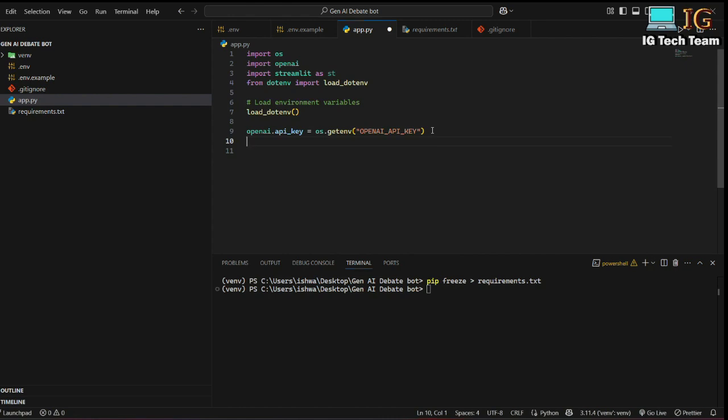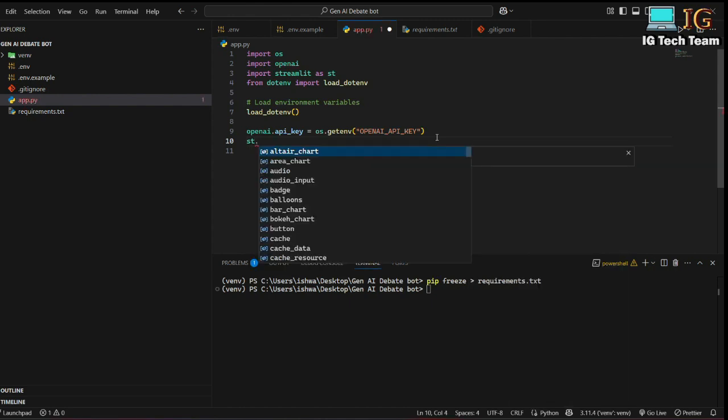Okay, so I have set my API key, and I have already added my OpenAI API key in the environment file. In this way I can get that key.